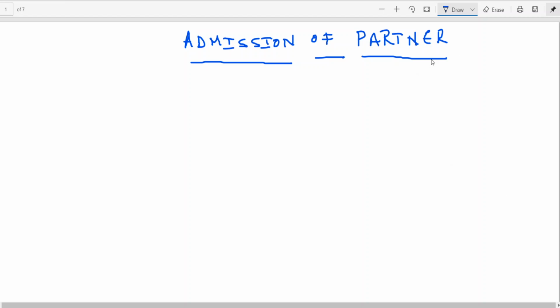Simple. When a partner has been admitted, let's suppose you take your own example. After completion of your CA course, you came to know your super senior, who studied in the same institute, is looking for a partner in his professional firm. He has called you and asked you to come and have a discussion. So you want to be enrolled as a partner by your super senior.